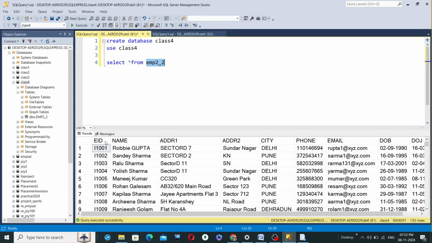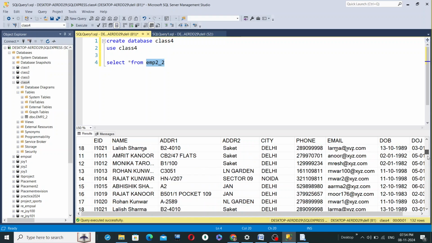So it is a database only. In this database we can access the necessary information about certain employees or all the employees or selected employees, whatever we want. So hypothetically I've created here 132 employees.